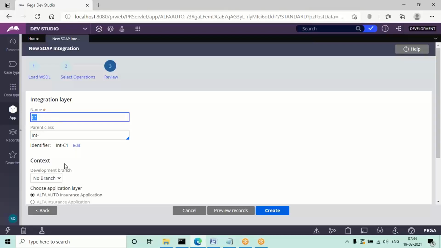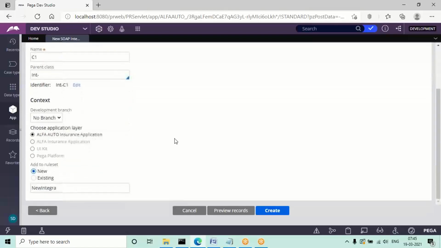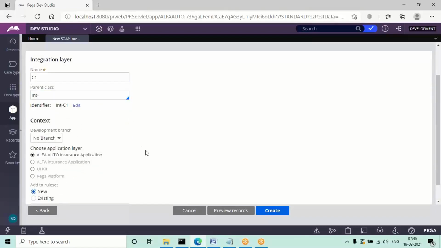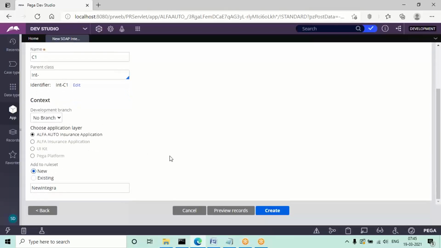If you include all the service names and integration connector names, it will only take up to 25 characters max for the entire class. So give very short names, maximum 3 or 4 characters only.